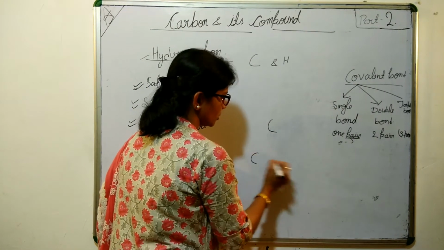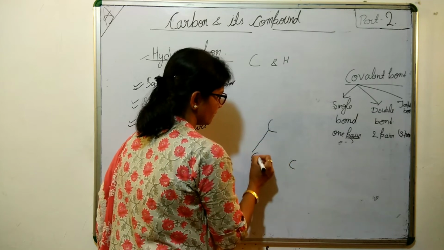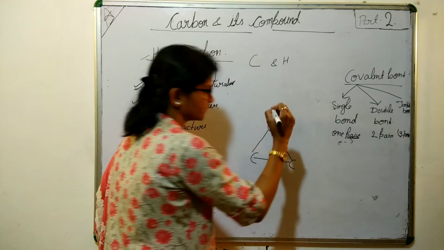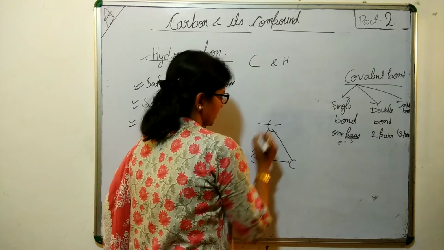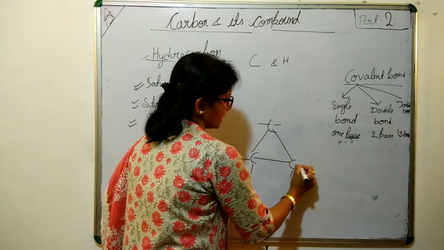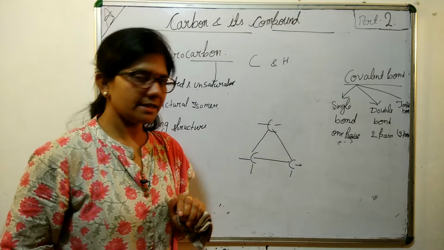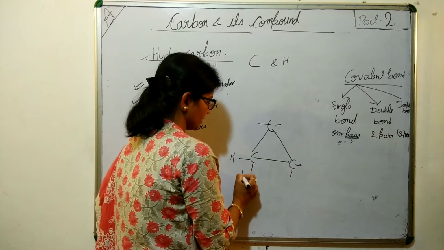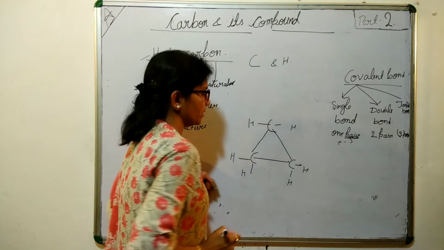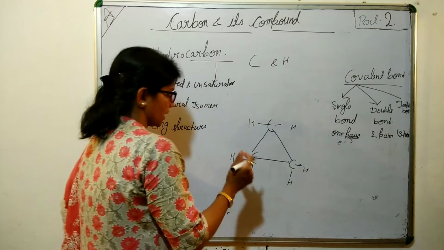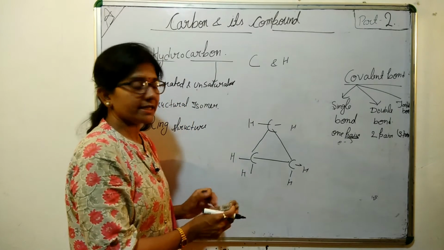Let's try. 1, 2, 3. If we join them in this way, it is cyclopropane. You can satisfy the remaining valencies with hydrogen. In exactly the same way, a very popular compound is your benzene. It is very important.